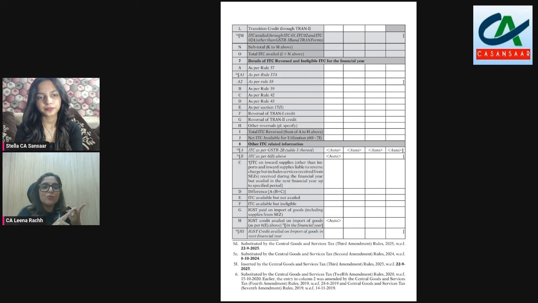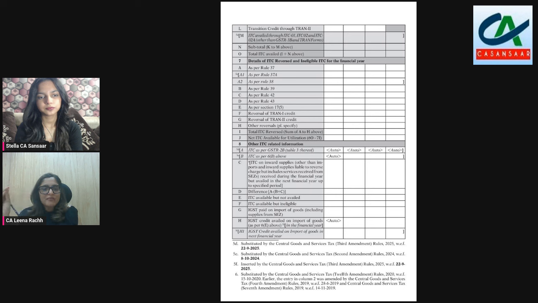8B will include the ITC that you're claiming in this year. 8C will include ITC that you are claiming in next year. So 8D difference will now be because of your reversals. A little bit of clarification on 8C is also required over here.